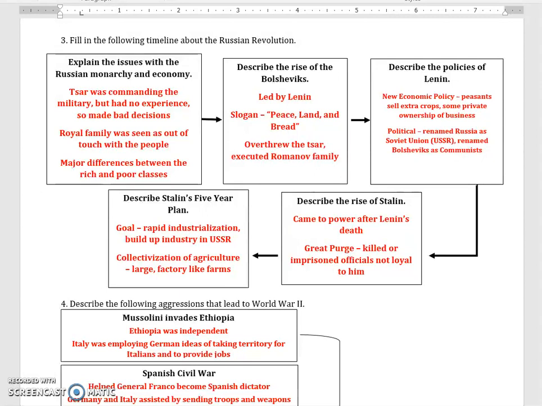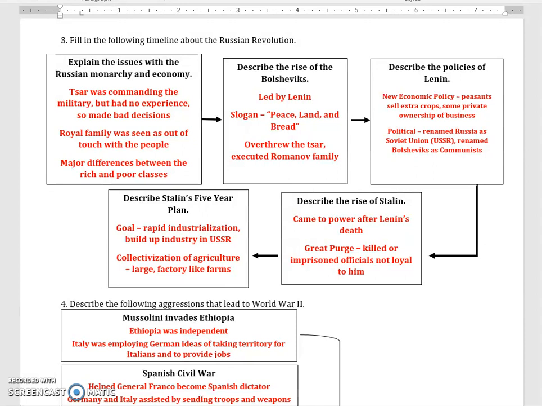After Lenin dies, Joseph Stalin comes to power. And Stalin, like Lenin, is not particularly friendly to his opponents. Both of them had a tendency to either kill their opponents or put them in prison. But Stalin takes this to a whole other level by killing and imprisoning all officials that he saw as not totally loyal to him. And that was called the Great Purge.